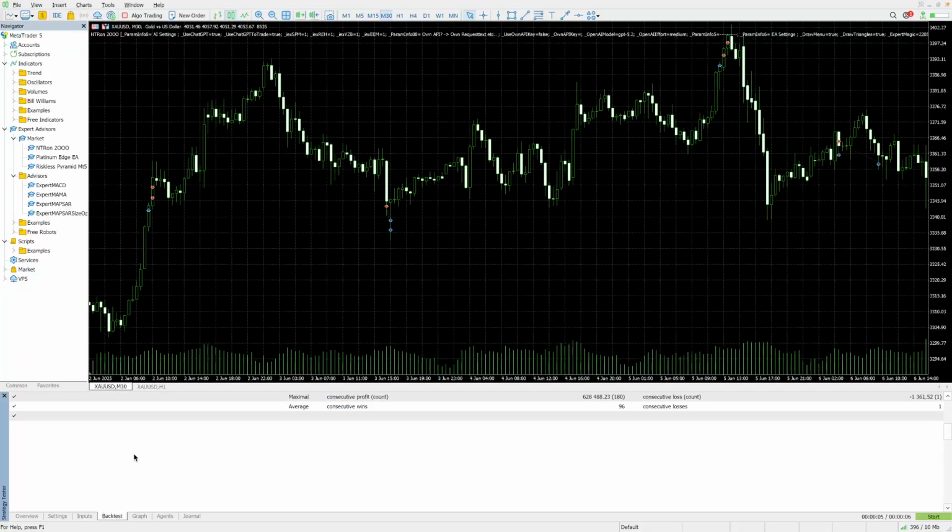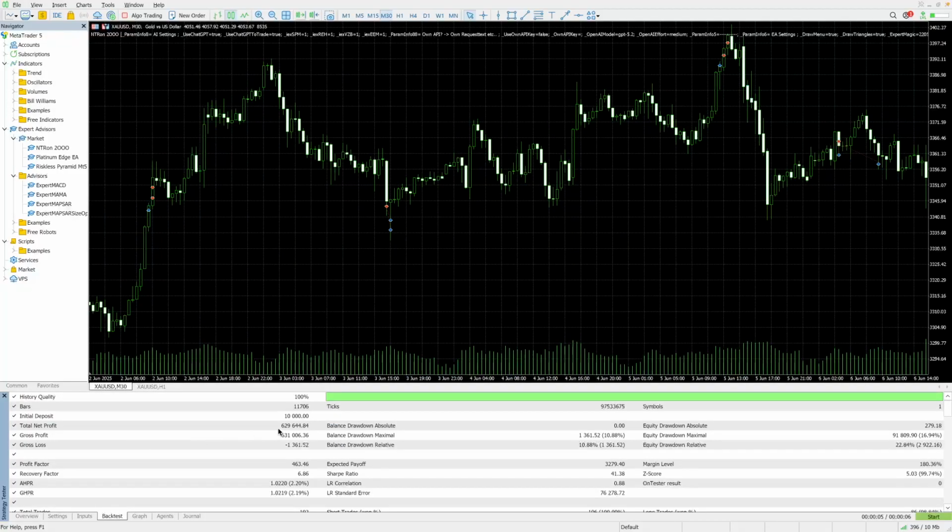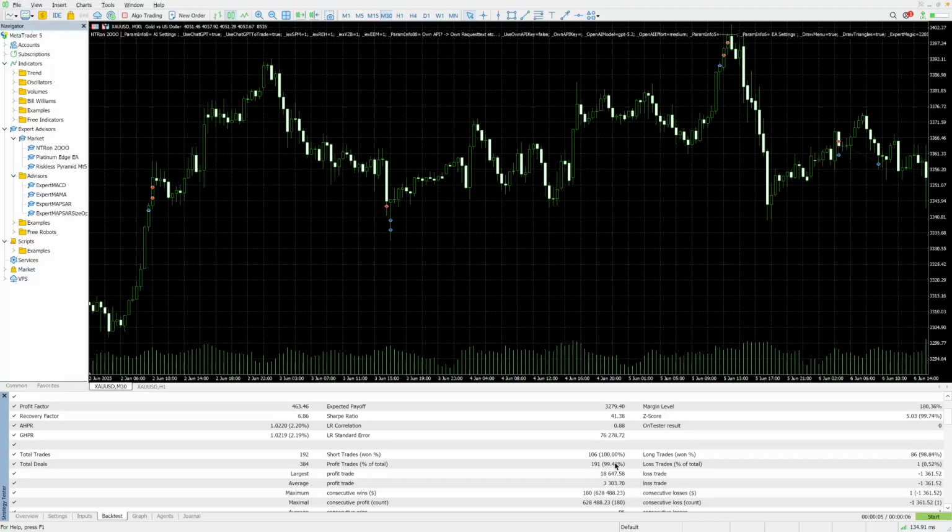We have over $629,000 in profit, a profit factor of 463.46, and a 99% win rate. So this is actually in line with their own backtest. The numbers are impressive in my backtest, and also impressive in the developer's backtest.